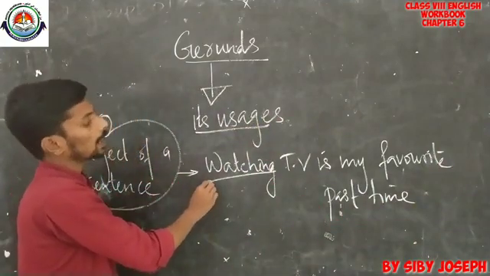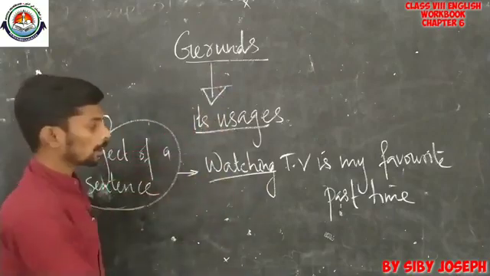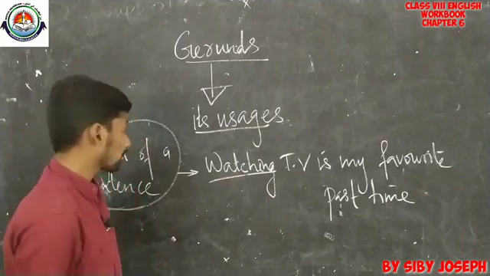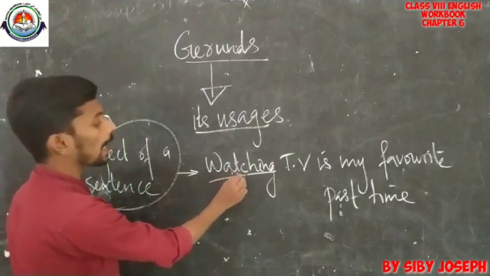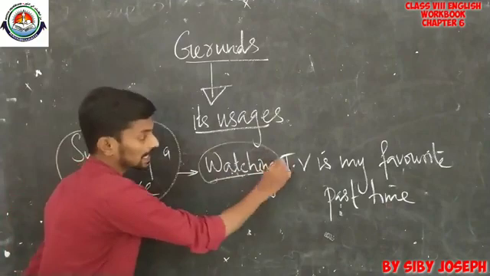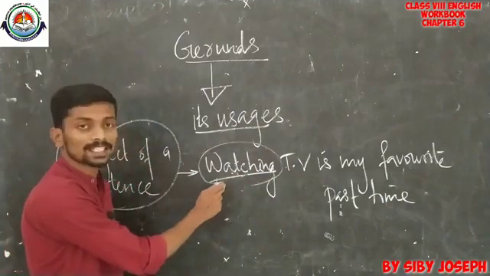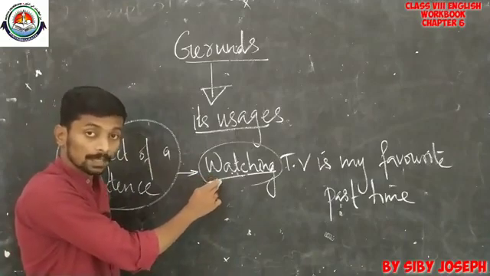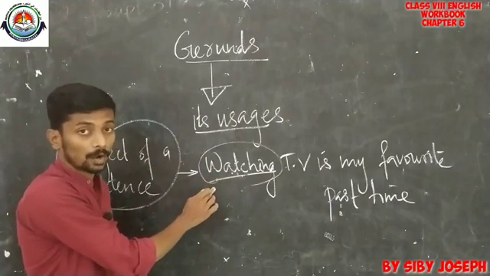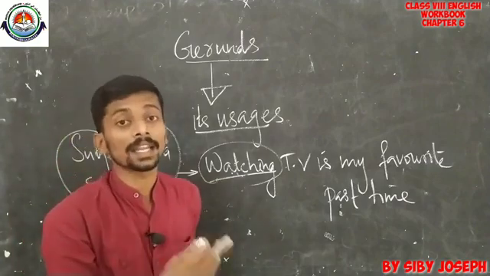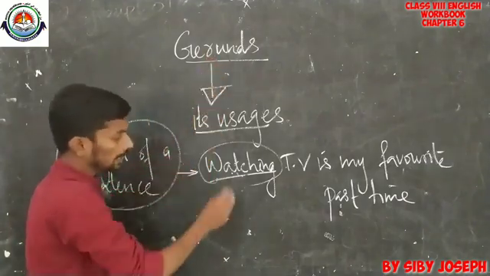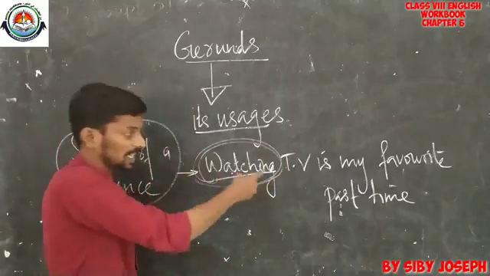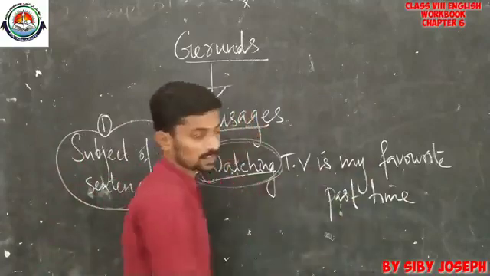Here, watching is a gerund because it is used in its present participle form and it is used as a subject. When a present participle is used in a noun form, it is known as a gerund, and here this particular gerund is used as the subject of this sentence. Watching TV is my favorite pastime.